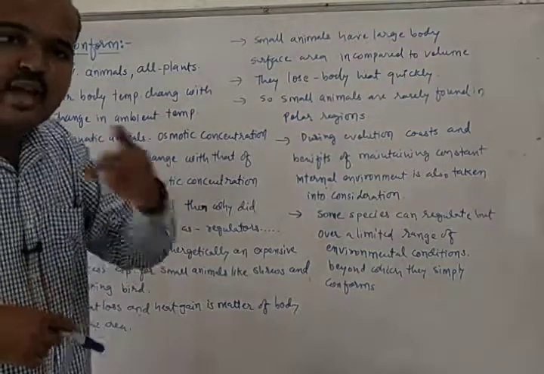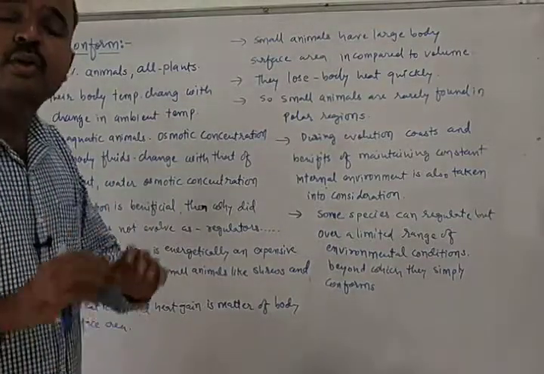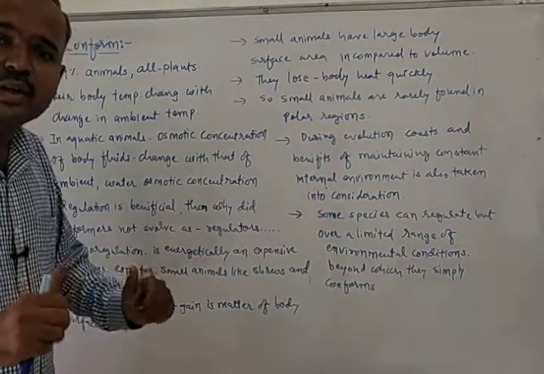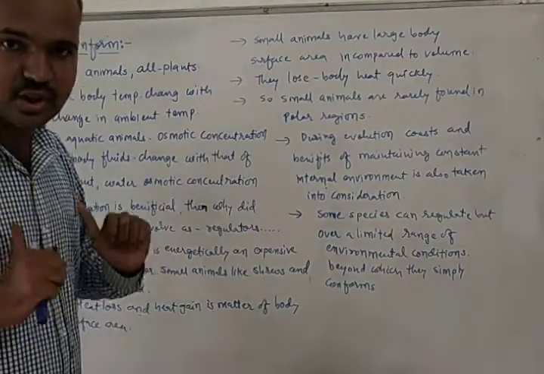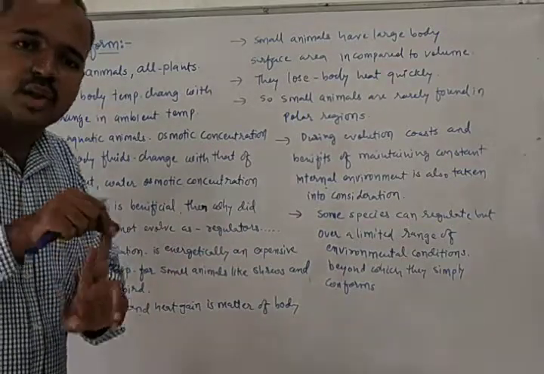And the answer to that question is, for regulation we have to maintain body temperature and constant internal osmotic concentration. In regulation we have to do thermoregulation and osmoregulation.